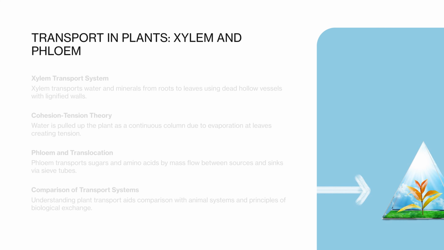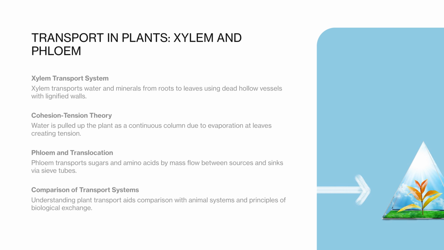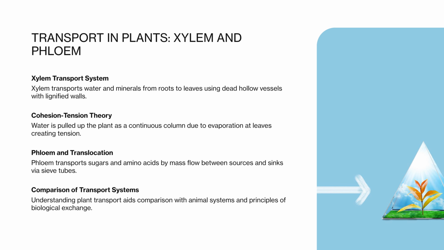Plants also require mass transport systems to move substances over long distances. Xylem transports water and mineral ions from the roots to the leaves in a process driven by transpiration. Xylem vessels are dead, hollow cells with thick lignified walls, providing strength and preventing collapse under tension. The cohesion tension theory explains how water is pulled up the plant as a continuous column due to evaporation at